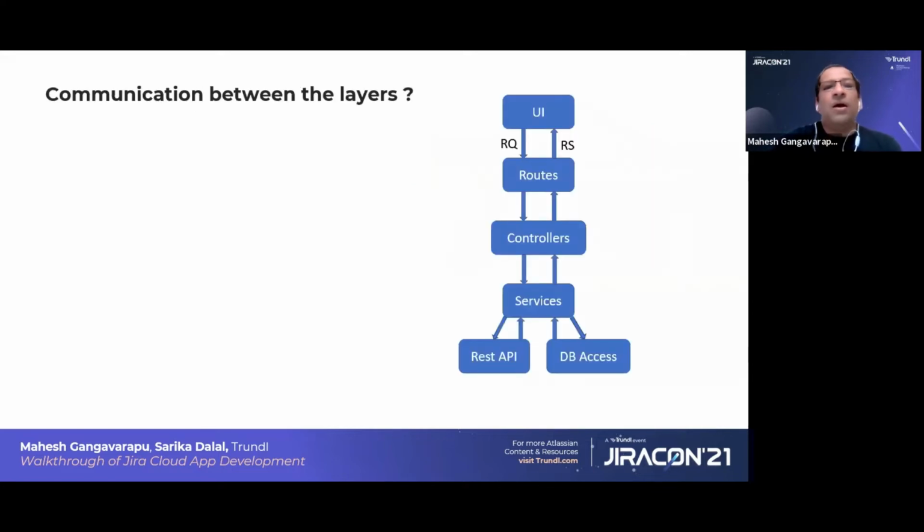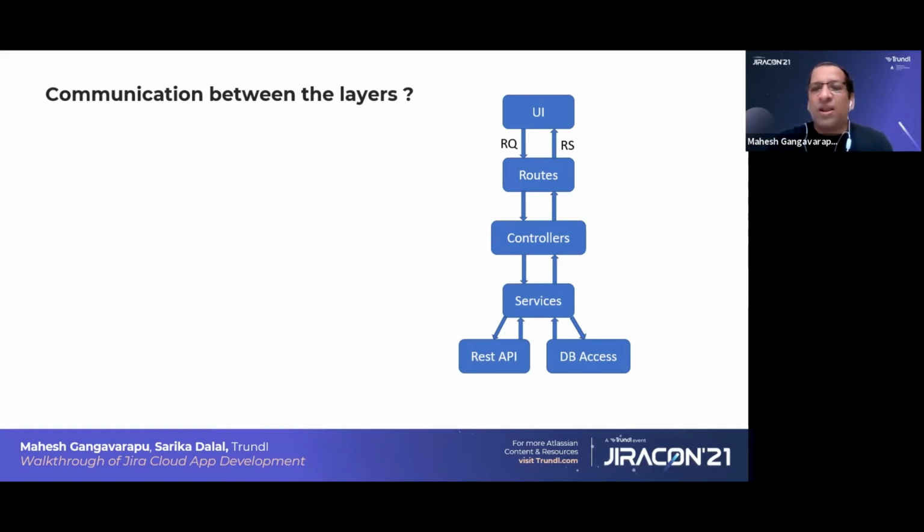Coming to the communication between the layers, if you take the entire add-on, we have the UI. The UI can be JavaScript, Bootstrap, or simple HTML, or if it is a rich application, a framework like React or AngularJS. All UI related, that doesn't matter here. From the UI, when the request comes, the first point is the routes. Routes is the mapping point there. From the routes, it will come to the controller layer.